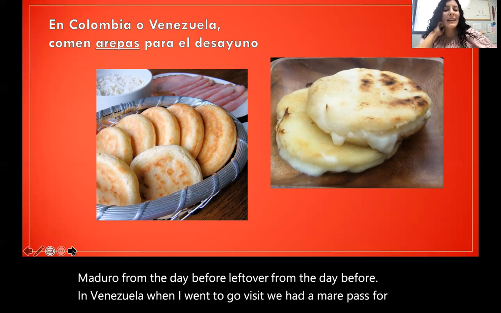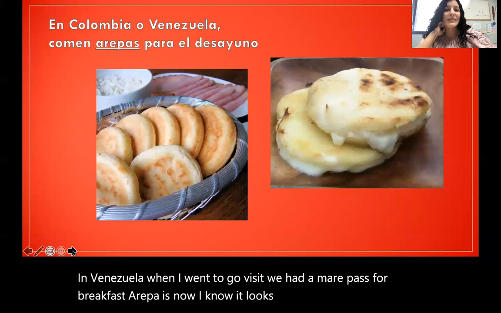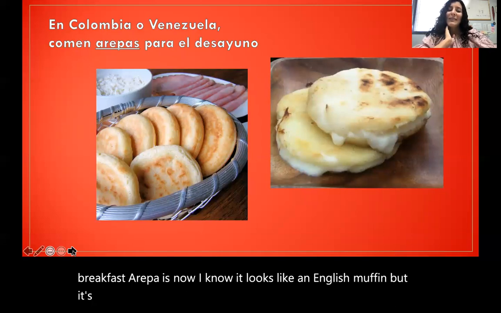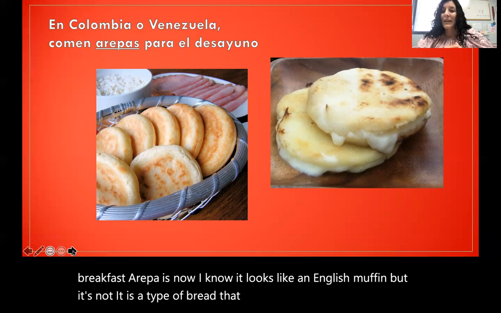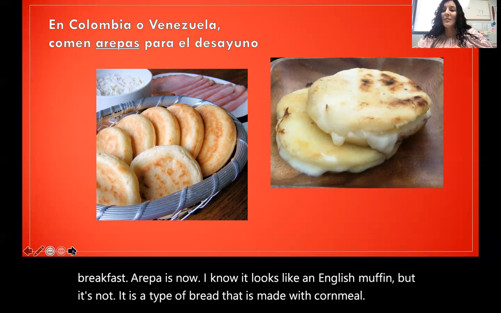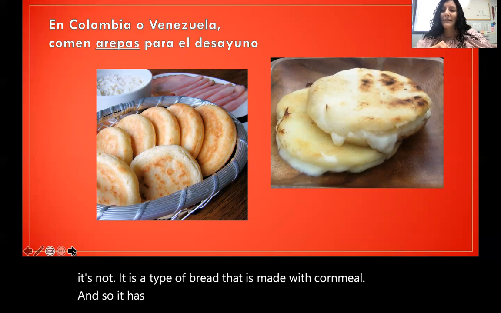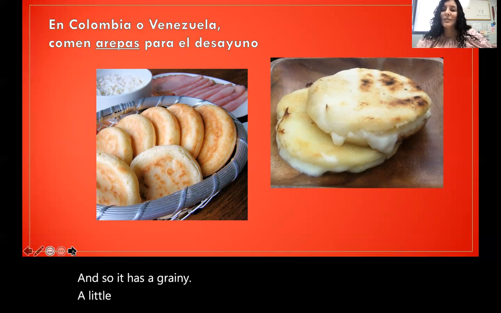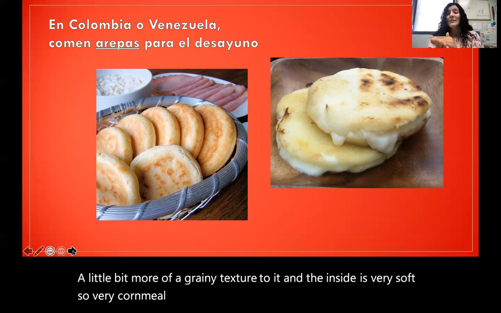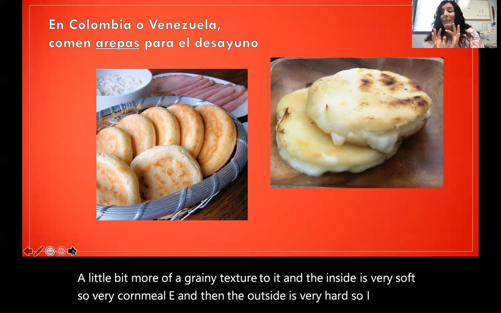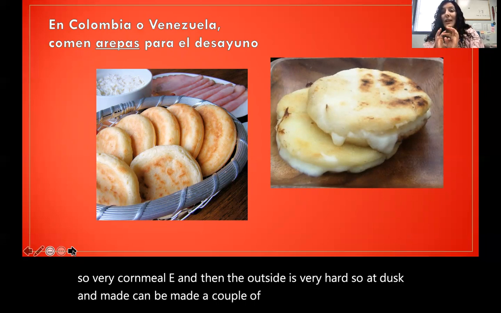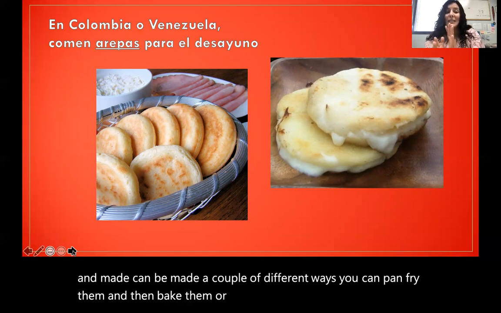Arepa is, I know it looks like an English muffin, but it's not. It is a type of bread that is made with cornmeal. And so it has a little bit more of a grainy texture to it. And the inside is very soft, so very cornmealy. And then the outside is very hard. So arepas can be made a couple of different ways. You can pan fry them and then bake them, or you can deep fry them, just kind of depends.